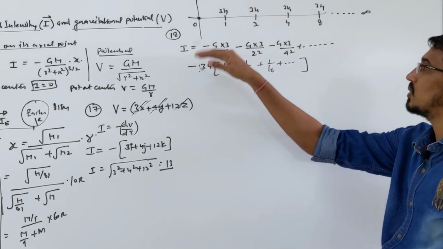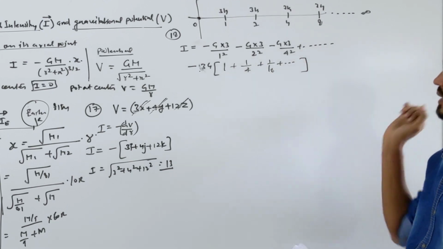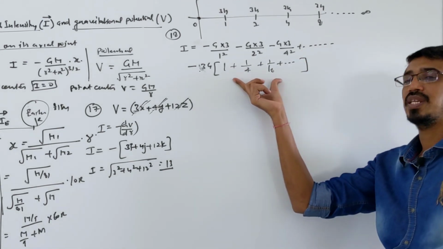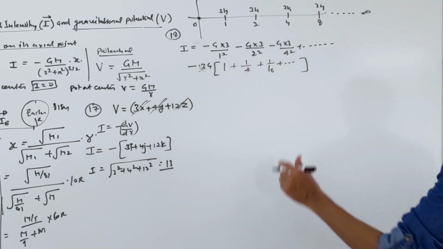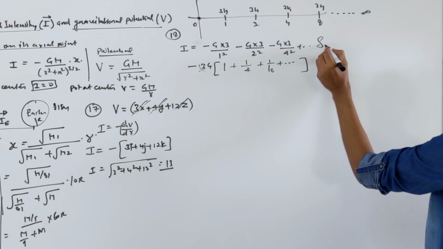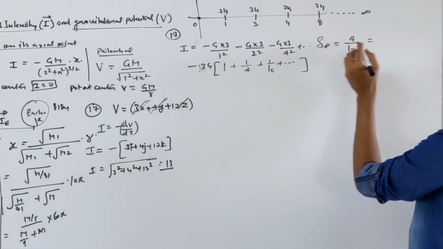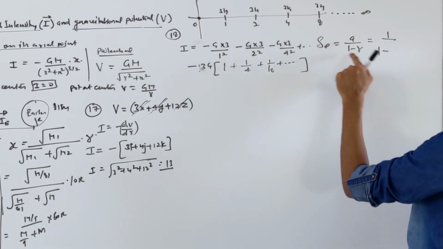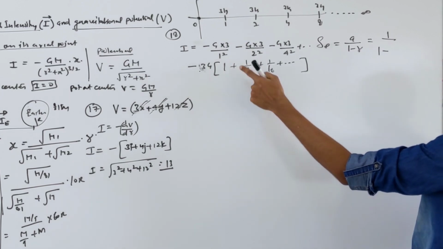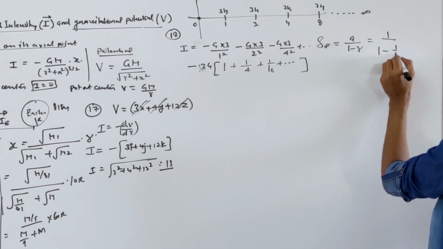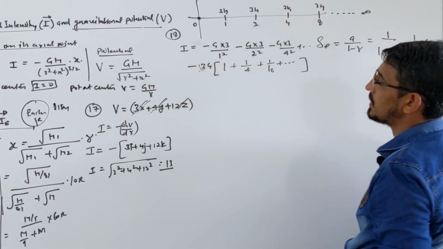G and 3 I took common, so 1 by 1 square means 1 only, 1 by 2 square means 1 by 4, then 1 by 4 square, and it goes on. What type of series is this? GP. Every time we multiply by 1 by 4. You want to find the sum of the GP. Recently I discussed with you the sum of an infinite GP: a upon 1 minus r, where a is the first term, which is 1 here, and r is the common ratio. Every time we multiply by 1 by 4. Like it was 1, we multiplied by 1 by 4 and got this, again we multiplied by 1 by 4 and got this. So r is 1 by 4, and 1 minus 1 by 4 becomes 3 by 4, so 1 by this becomes 4 by 3.